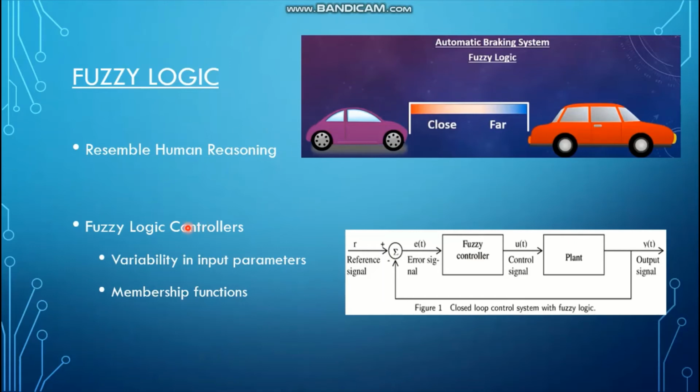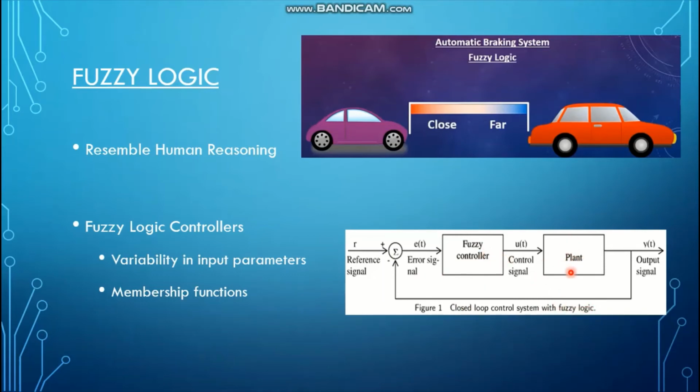Now the important part here is that fuzzy logic controllers, those controllers which implement fuzzy logic, are very special and very useful, right? So the paper implemented the fuzzy logic controllers, as you can see in a closed loop control diagram here, which uses the fuzzy logic based controller.